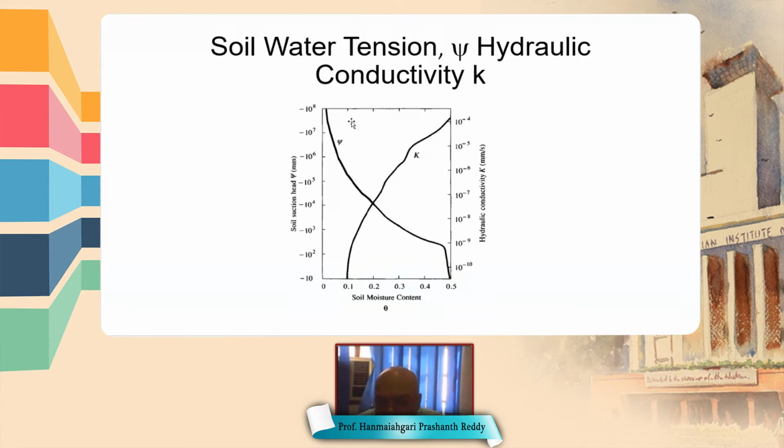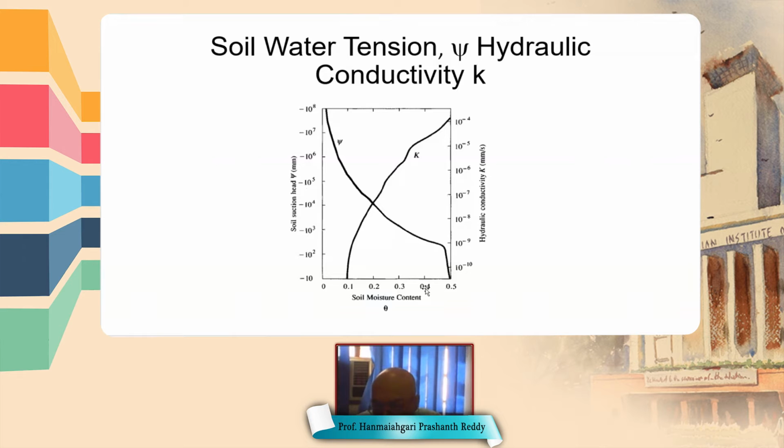So this is a figure which represents the relation between suction head and soil moisture content. This figure is for unsaturated soil. You can see in this figure soil suction head is decreasing with soil moisture content. As soil moisture content increases, suction head decreases. Why? Because pores are filled with water. In partially saturated soil, they are partly filled.